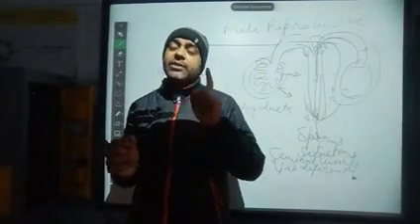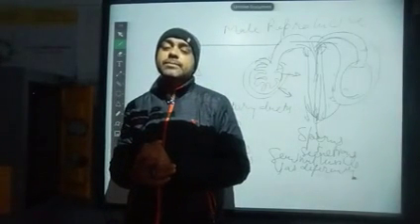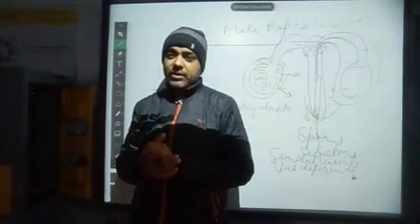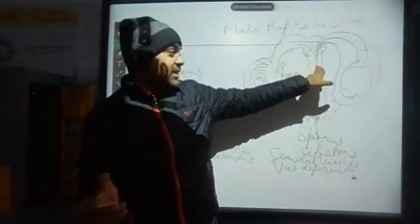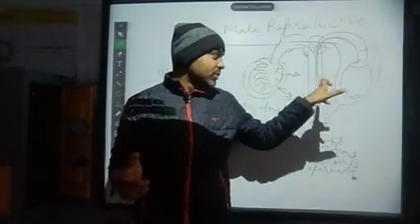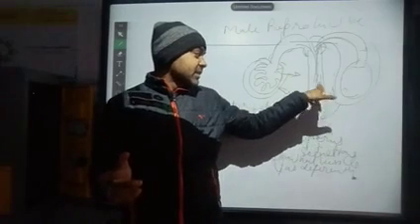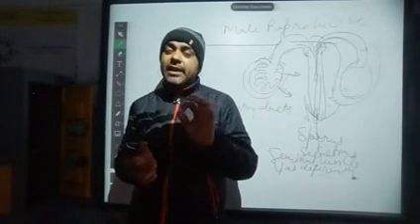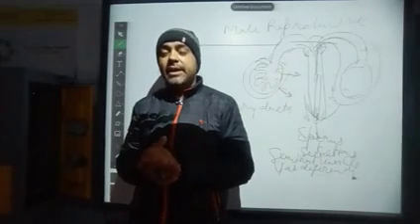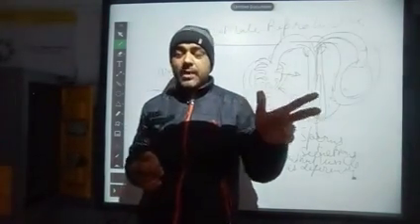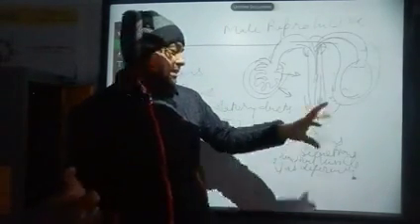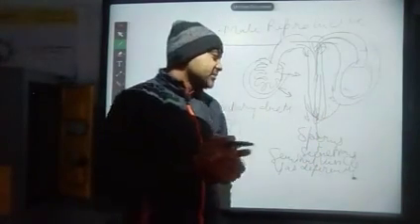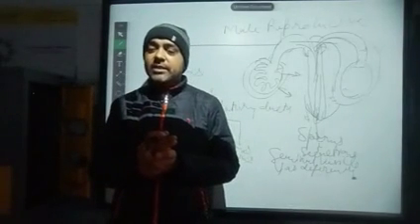After that, it also plays an important role in maintaining the pH balance, because this is an acidic medium where the sperm has to move, in the ejaculatory duct. Here it is an acidic medium, so it makes the surrounding an alkaline medium. And this whole mixture, the sperm with these secretions, is called semen.